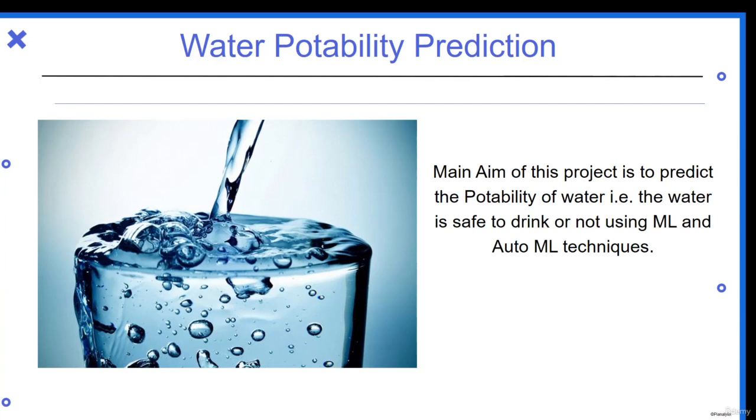Hello all, welcome to a project Water Potability Prediction. So the main aim of this project is to predict the potability of water, that is, whether the water is safe to drink or not, using machine learning and auto machine learning techniques.